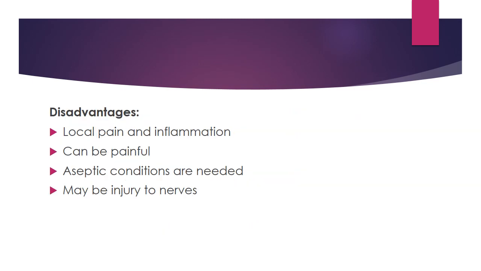Now, the certain disadvantages is that it can cause local pain and inflammation, and it can be painful for the patient. There may be injury to the nerves, so staff should always be careful to avoid injury to the nerves while giving intramuscular injection. And aseptic conditions are also needed for doing intravascular injection.